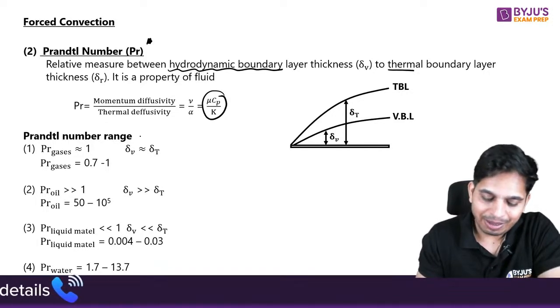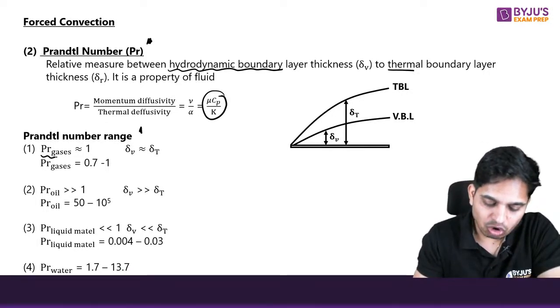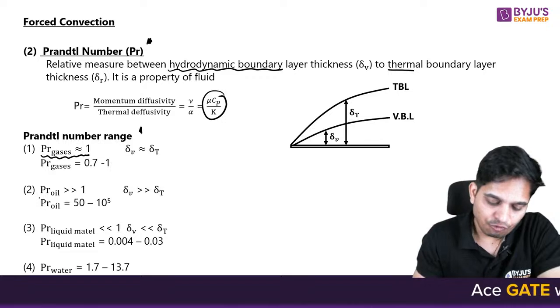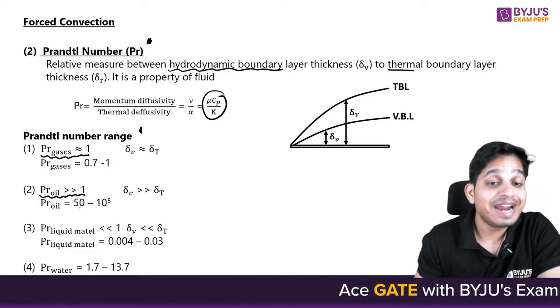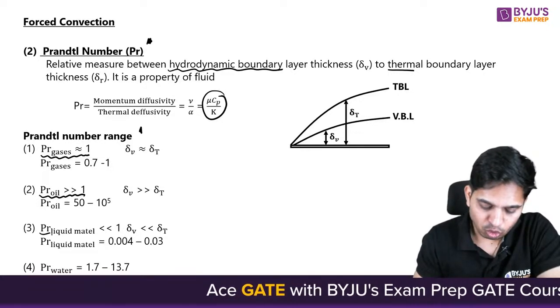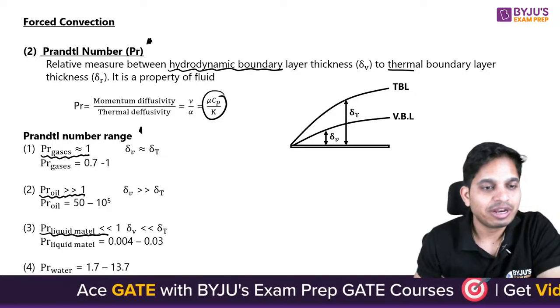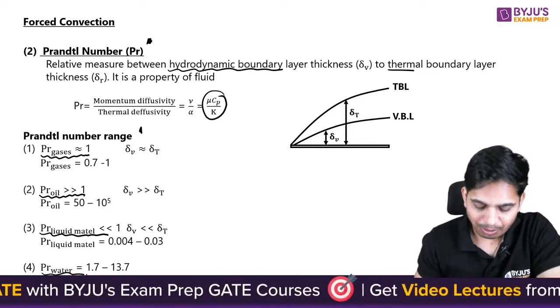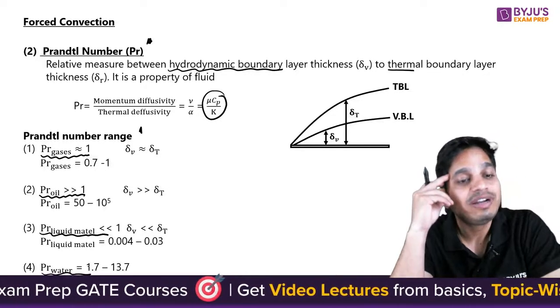Now, the Prandtl number range for gases is almost equal to 1. For oil it is much greater than 1. For liquid metal it is much less than 1. And for water it is 1.7 to 13.7.